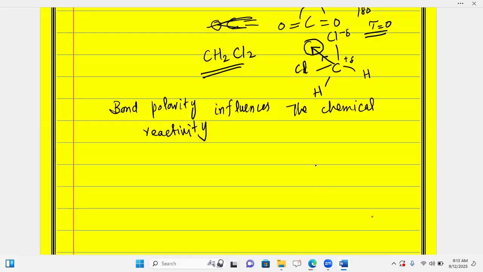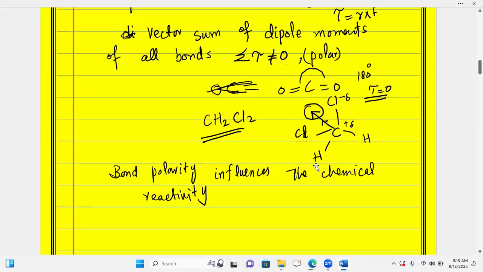For example, I am taking carbon dioxide. This is overall neutral. What is happening? Its reactivity can start when some electrically charged molecule comes towards it, and its bond polarity is disturbed, and its pi bond is going to be broken down to show some reactivity.